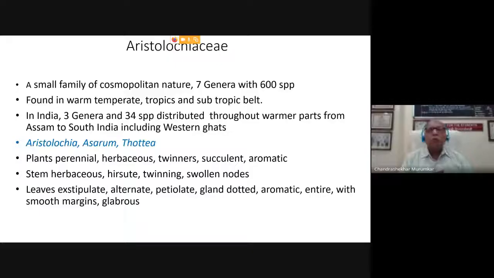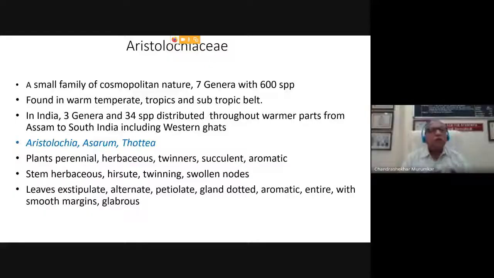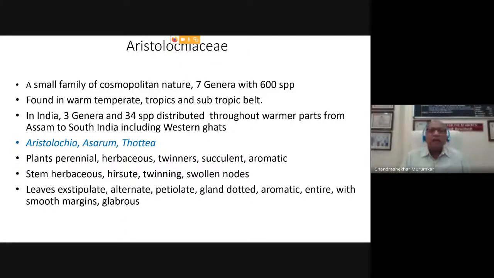As far as the succulent nature is concerned, they have watery juice, which is very similar to that of the Apocynaceae family. I suppose you must know the example of a typical Apocynaceae plant, which is a climber. The aerial stem is herbaceous, but yes, it is hirsute. It has very small unicellular hairs on the surface. It is twining. Very interestingly, the nodes are swollen in Aristolochiaceae.